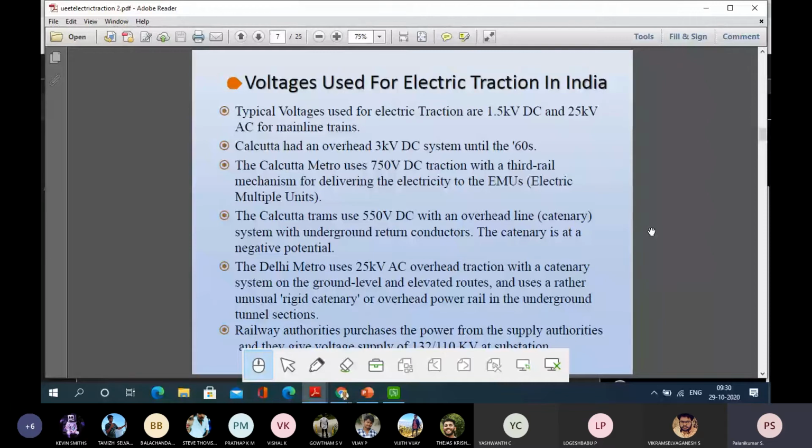If you go to any railway station, to reach any platform through an overbridge, to move from one platform to another, you can see there will be a 25 kV, 25,000 volt danger sign like that. You should not touch or try to catch any transmission line, or hold any stick to touch the line. To give a warning, it says 25 kV, 25,000 volts is going through. For complete traction purposes, they convert this 110 kV to 25 kV with the overhead transmission line.